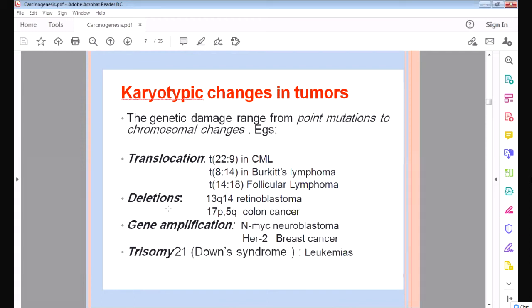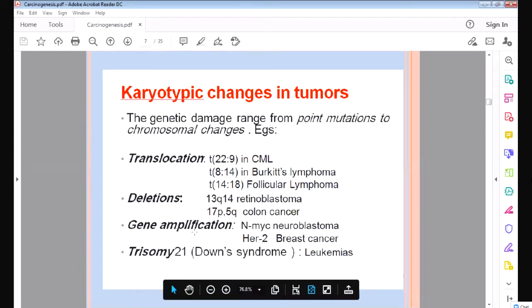Okay. Then deletion. In some chromosomes, part of the chromosome is deleted, like chromosome 13 is deleted and 17p is deleted. So it will cause retinoblastoma, which is a tumor of the eye, and colon cancer, a tumor of the colon. Then sometimes the gene is amplified. Amplification means the gene is multiplied. That happens in neuroblastoma and breast cancer. And sometimes there is an extra chromosome in the body, like trisomy 21, that is Down syndrome, and that will cause leukemia. So all these are the genes and chromosomes which are damaged.